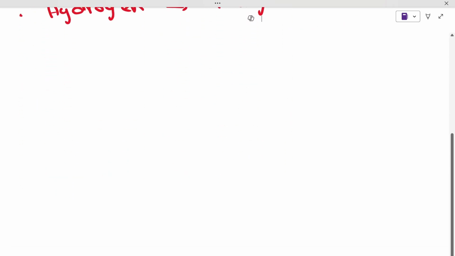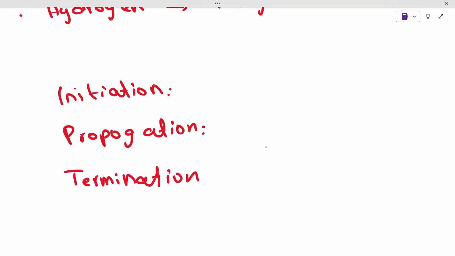Now this has 3 steps. The first one is initiation. What might be initiation? I'm going to explain it to you in just a minute. The second step is propagation. Last but not the least, the third step is termination. Before I go on to explaining initiation, propagation, and termination, I need to explain one other concept to you,